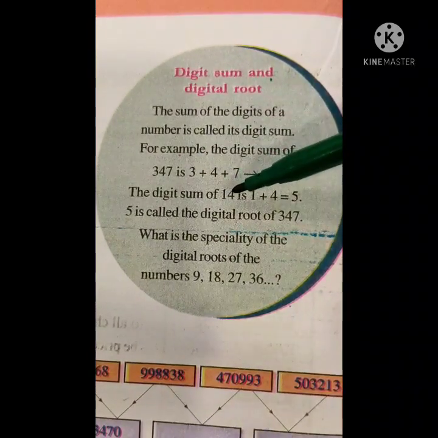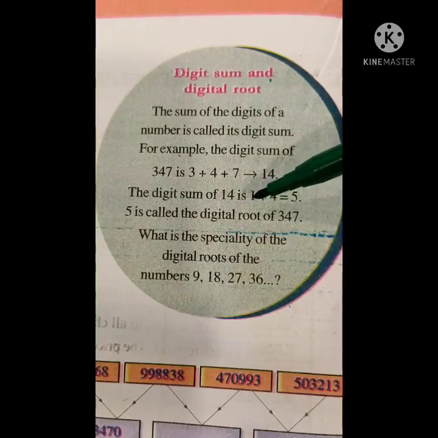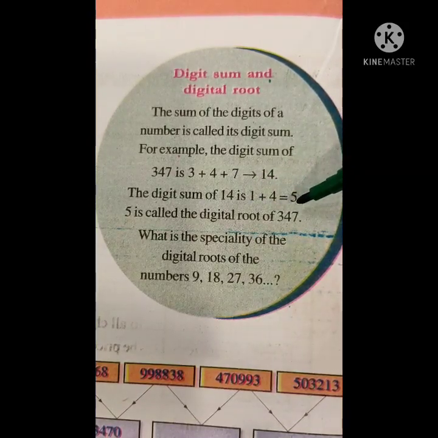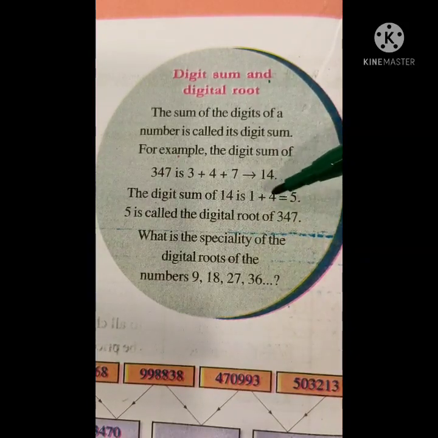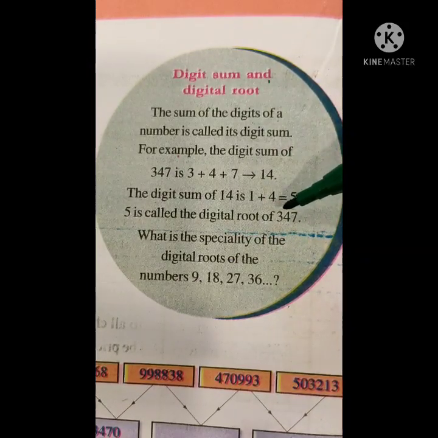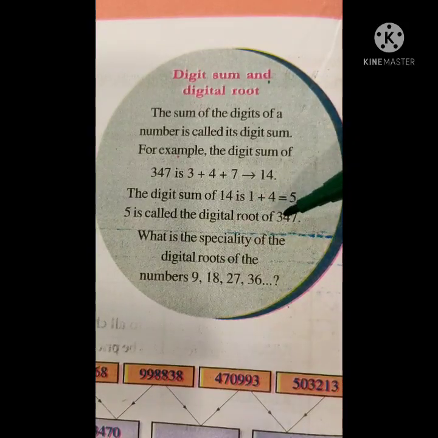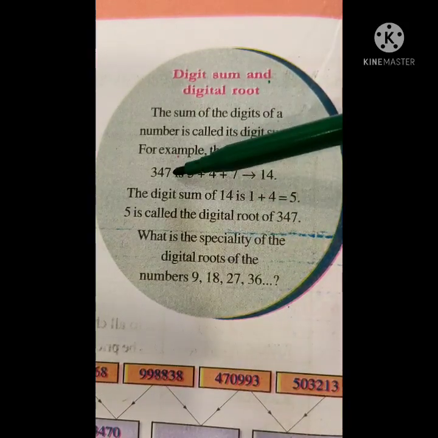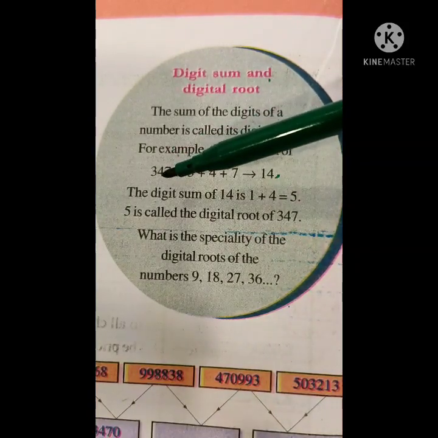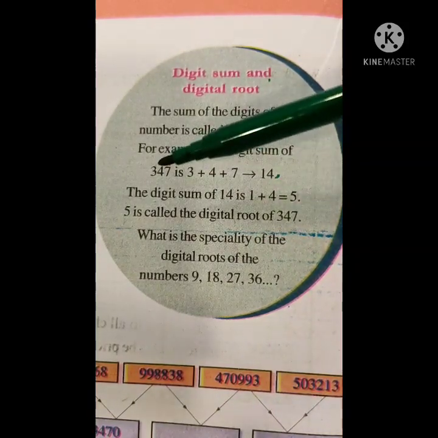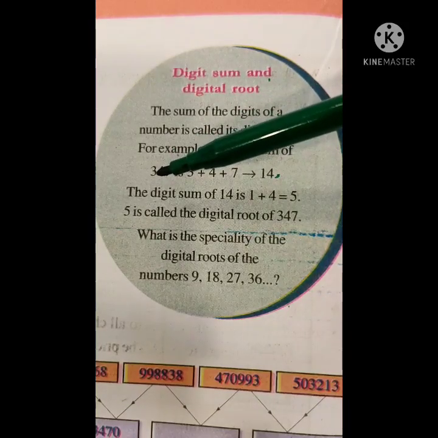The digit sum of 14 is 1 plus 4 equals 5. This 5 is called the digital root of 347. 14 is the digit sum of 347 and 5 is the digital root of 347.